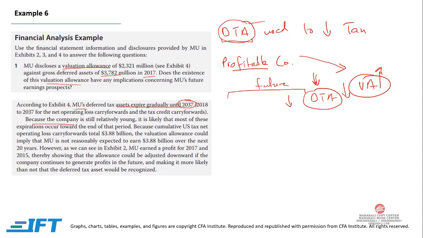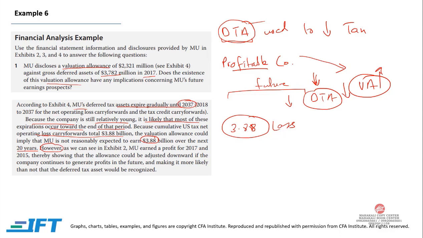Because the company is still relatively young, it is likely that most of these expirations occur towards the end of the period. Now, we also need to understand, for this company, there is an operating loss carry forward of total 3.88 billion. So there is a loss of 3.88 billion. Now again, in losses of 3.8 billion, there is no benefit of having deferred tax asset. Now the valuation allowance could imply that MU is not reasonably expected to earn 3.88 billion over the next 20 years. So if you are not able to earn more than 3.88 billion, we are unable to reduce our taxes by using deferred tax assets.